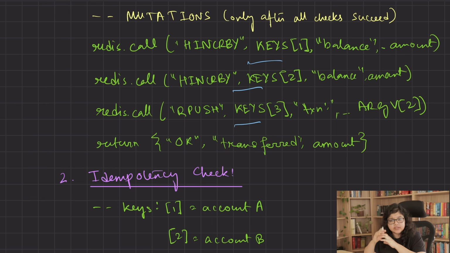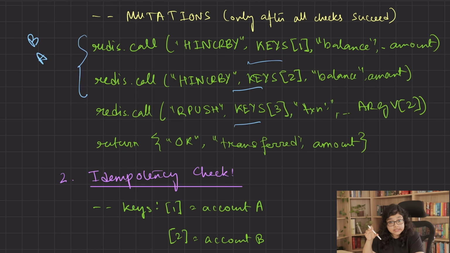So with this approach, the real dangerous part, that is transferring money, happens only when we are sure that it can succeed end to end. If account B is the wrong type, we do not do the debit. If account A does not have sufficient balance, nothing changes. So instead of relying on rollback, which Redis does not provide, we prevent that state from ever being written in the first place. So this is a proactive safeguard: validate first, mutate last.